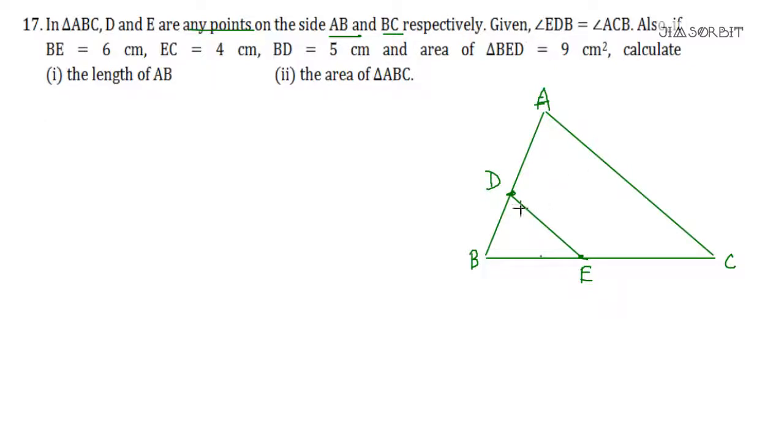Now, given angle EDB, this angle, is equal to angle ACB, this angle. So this is X, this is also X. They have mentioned like this, so they can never be parallel. Now, also BE is 6, so this length is 6. EC is 4, so this length is 4. BD is 5, so this length is 5. BED area is given. Let us leave that right now. Calculate the length of AB.